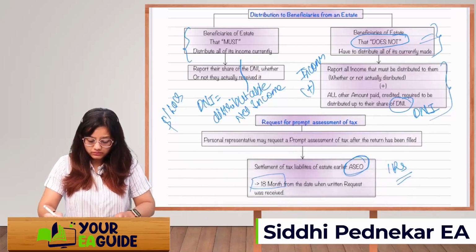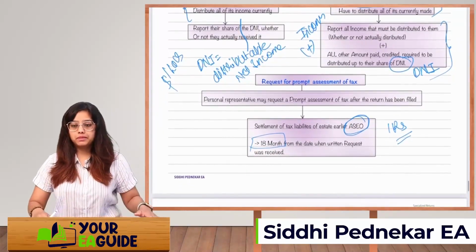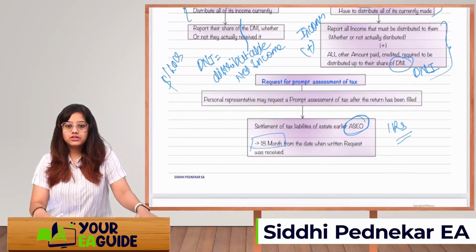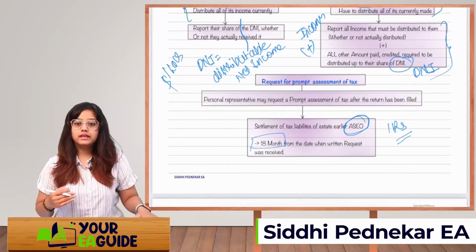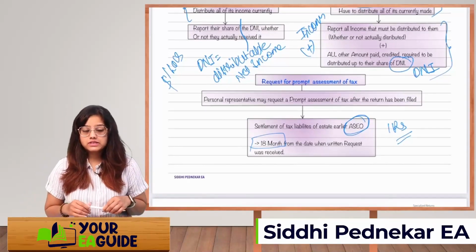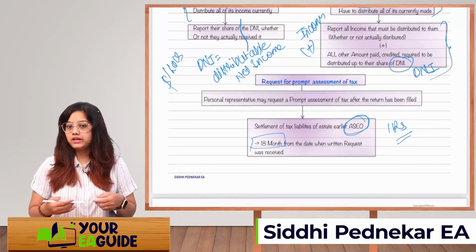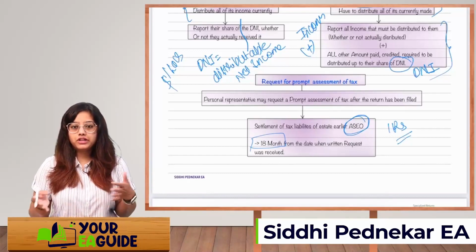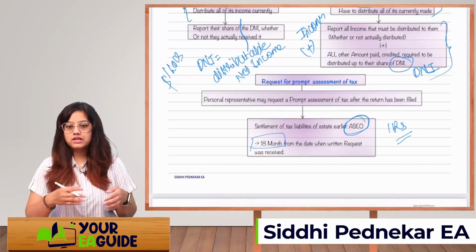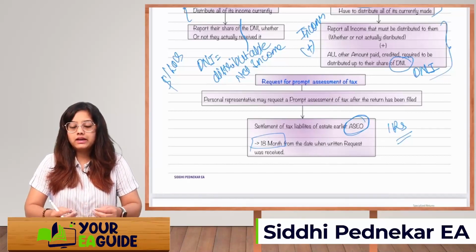Okay. Next is request for prompt assessment of tax. Now what happens? IRS can assess your tax, right? So what you can do, you can ask for the prompt assessment, means early assessment of your tax, because there is a closure, since the estate tax return has to be filed within 2 years, or maybe within 1 year, or maybe within 6 months. You can ask the IRS to assess the tax in advance.